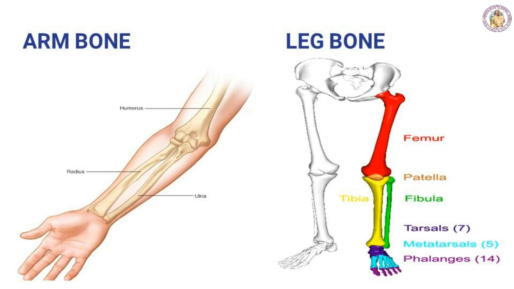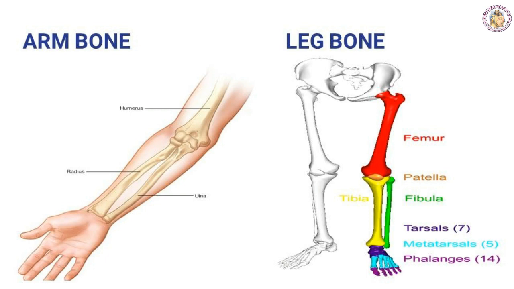The wrist is made up of carpals. The palm is made up of metacarpals. The fingers are made up of phalanges. So these are the important bones which make up the arm bone.